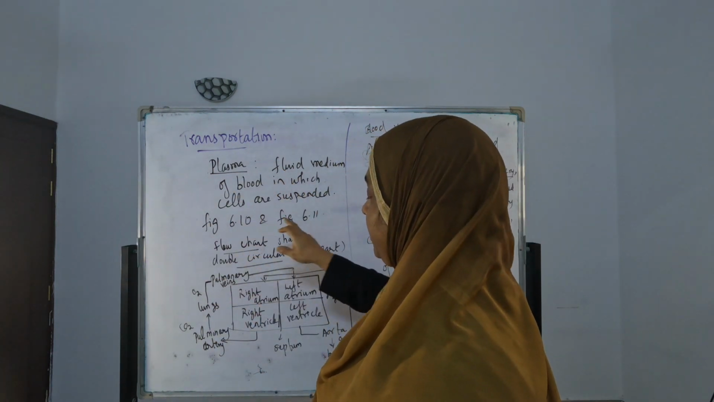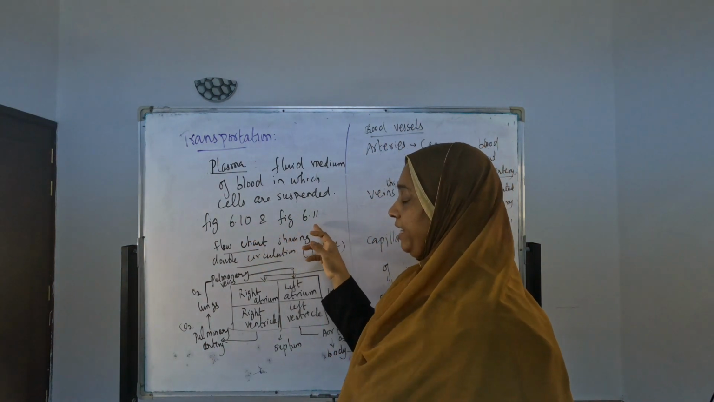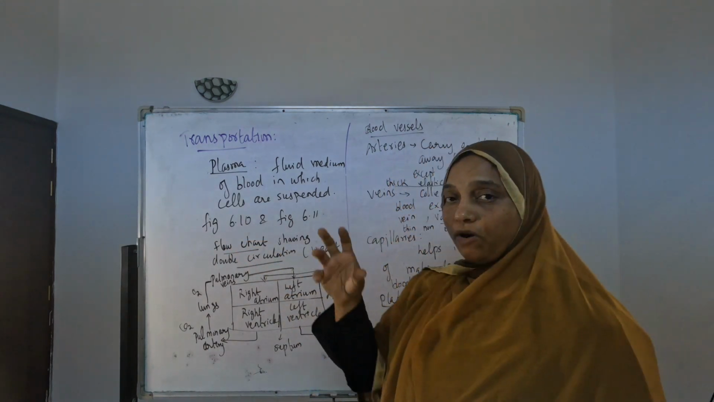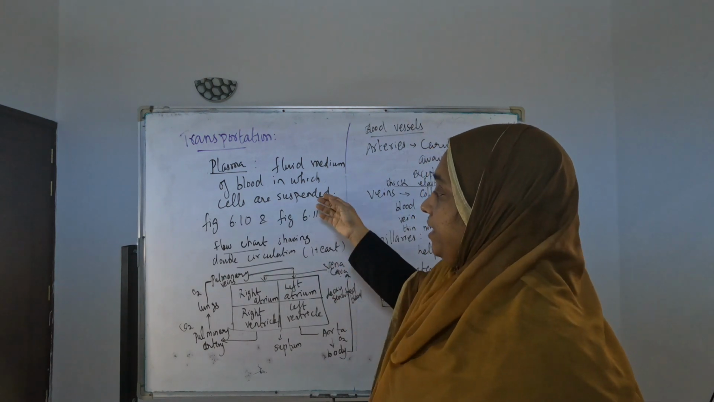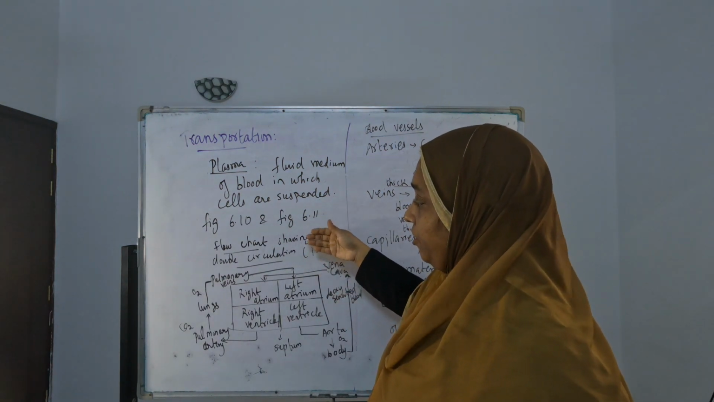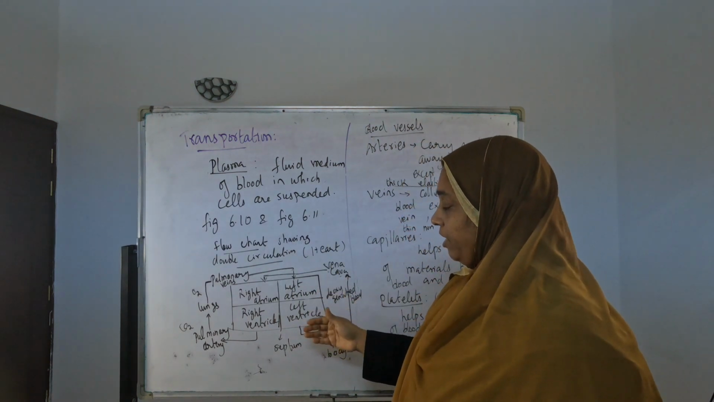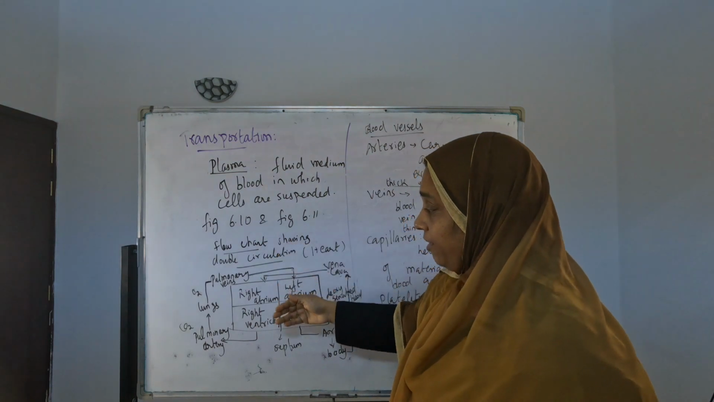So figure 6.10 and figure 6.11 you have to be thorough. More or less figure 6.11 they are asking, and 6.10 also they ask in the question. Not to draw completely, they ask to mark the parts. And here we are doing one flow chart. This flow chart is not in the textbook; I gave it here just for your understanding. It explains the function of the heart.